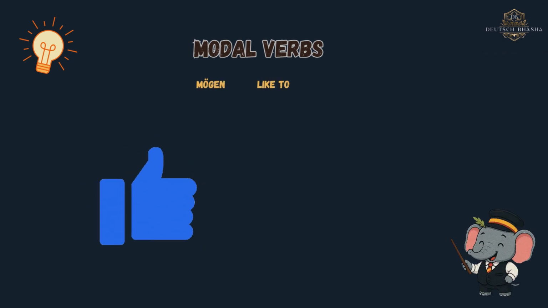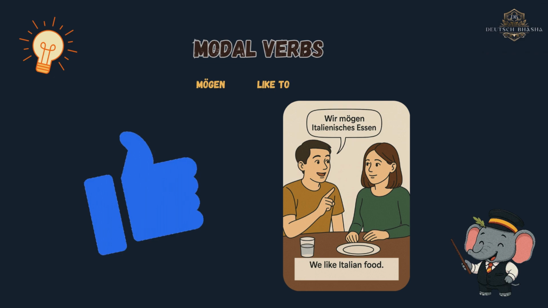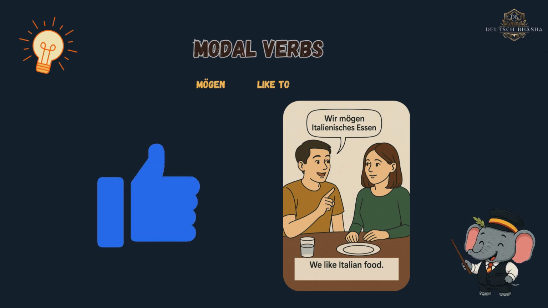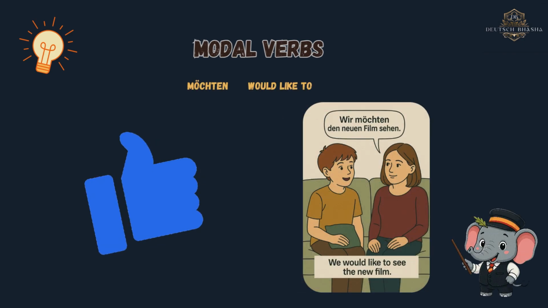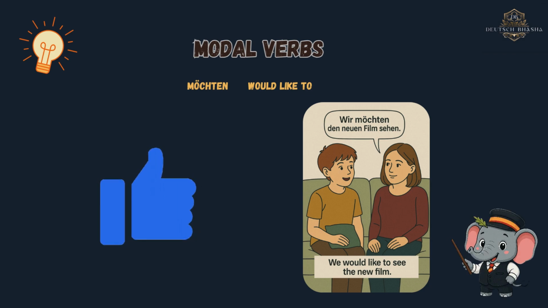Mögen means to like. Mögen expresses liking or preference. Use it when talking about things you like or dislike, or in polite expressions. If you like it, it's mögen. Möchten, the polite version of mögen. Now, let's talk about möchten, a very common word in spoken German.